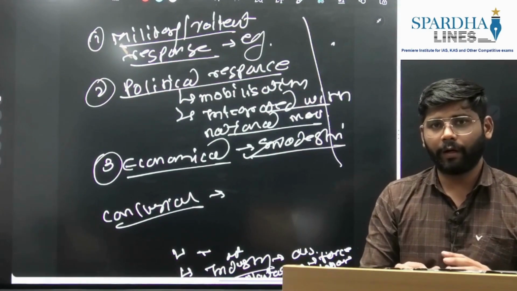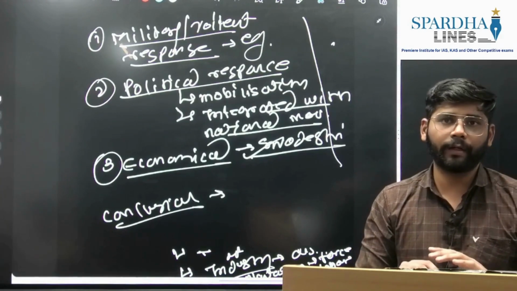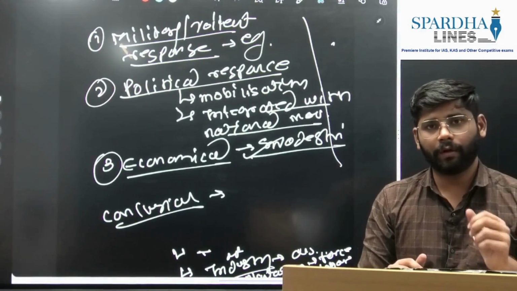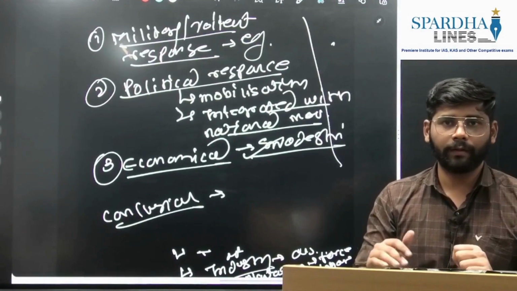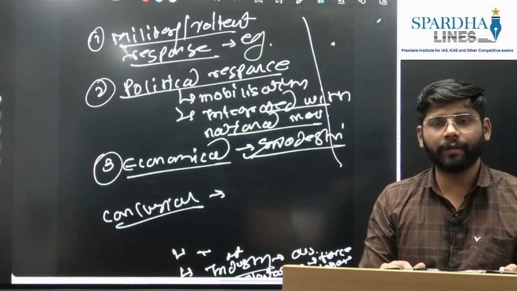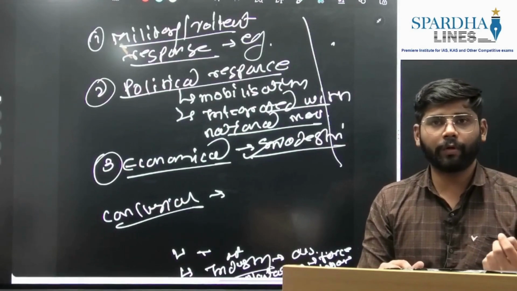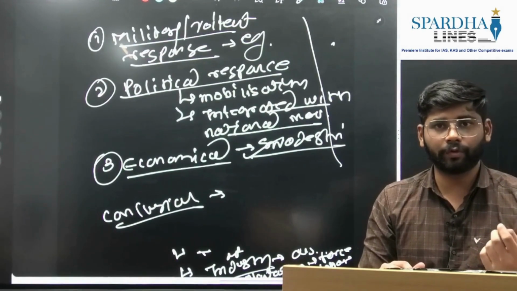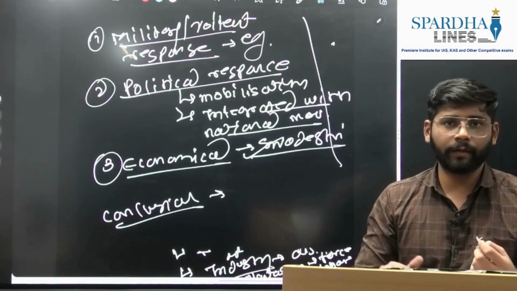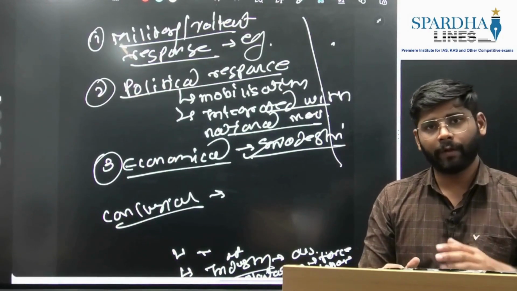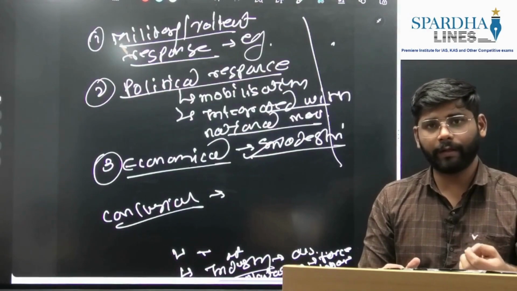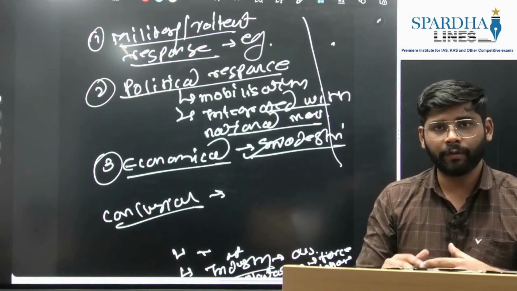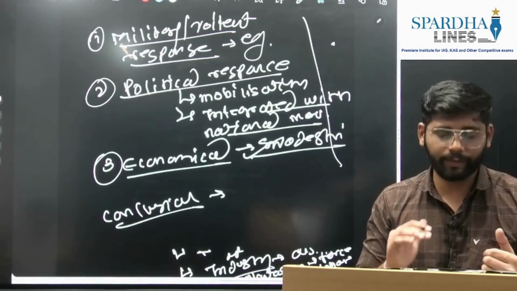As I said, the issue of tribal integration has its root in British policies, so we can link it there. The British not only destroyed tribal autonomy and tribal society, but created long-term issues for India, like integration of tribals into mainstream society. This way we can conclude this answer.